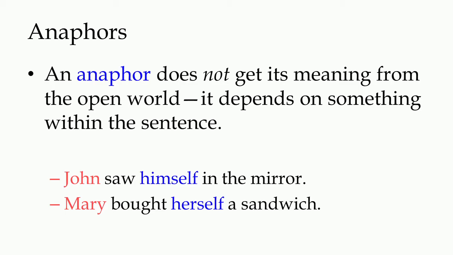Mary bought herself a sandwich. In John saw himself in the mirror, the element himself is an anaphor, and for its interpretation it depends on another element, John, which is also the subject of the sentence. This is how we get the meaning that what John saw in the mirror is John.